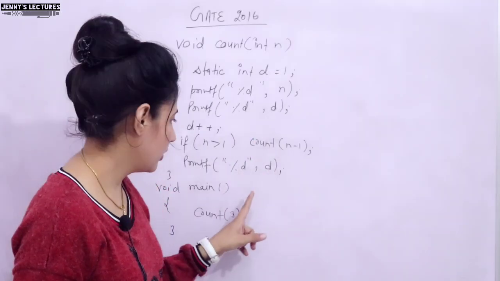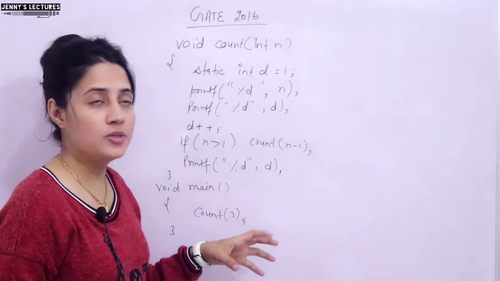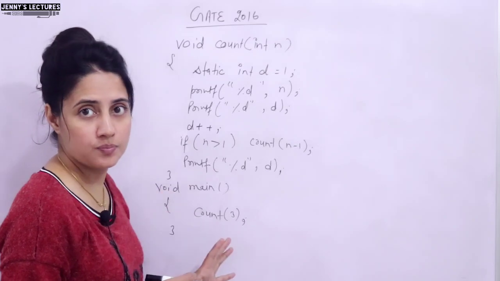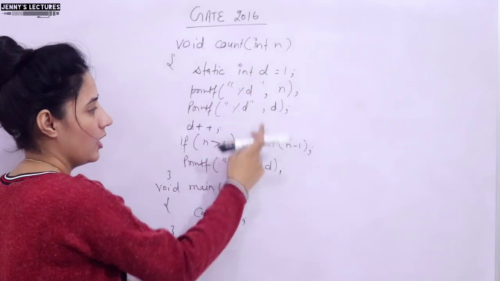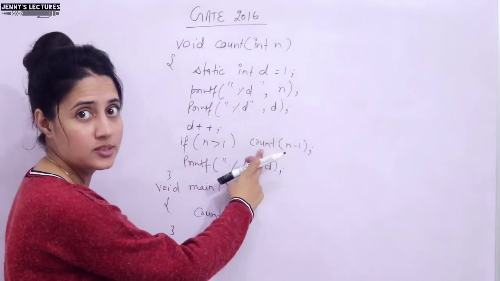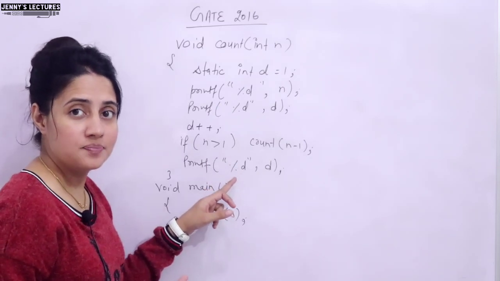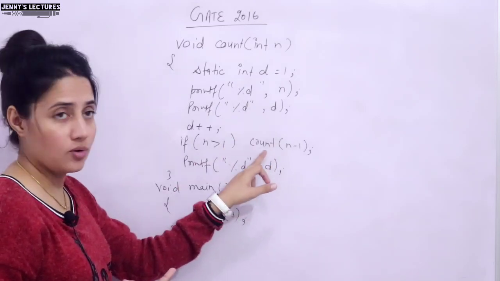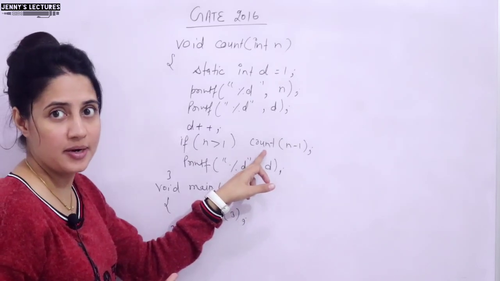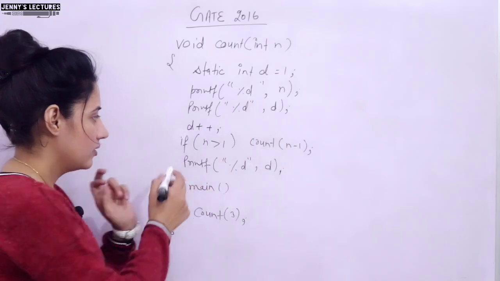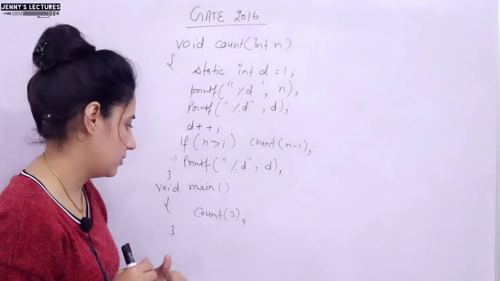This question contains recursion, and we have to find out what output it will give, right? So here we have one function count, and we are calling count in this function itself. So it is recursion, and direct recursion, and is it tail or non-tail recursion? See, after the recursive call, we still have to do something. The recursive call is not the last statement. After the recursive call, we will print D. So it is non-tail recursion. It's not tail recursion, right?